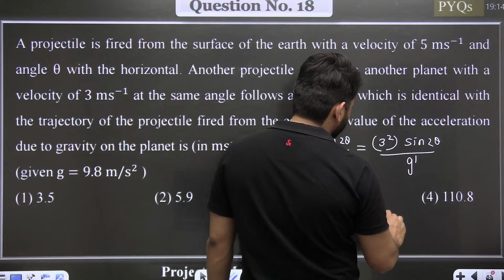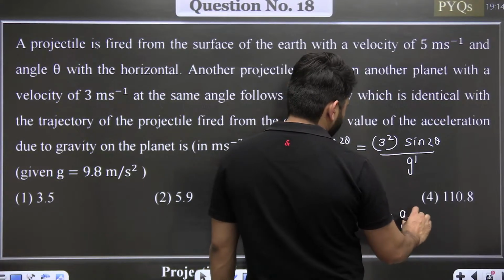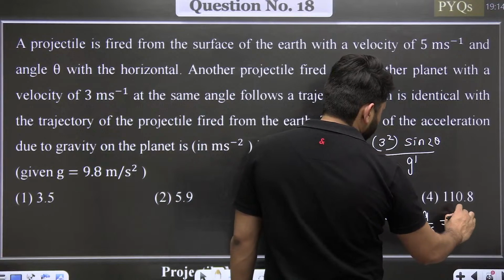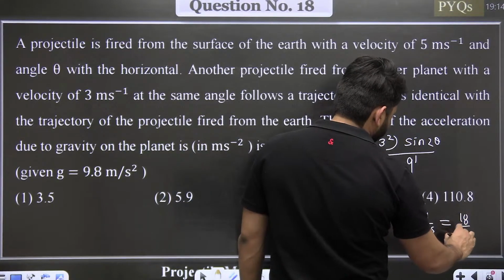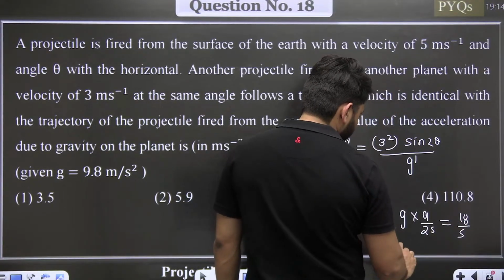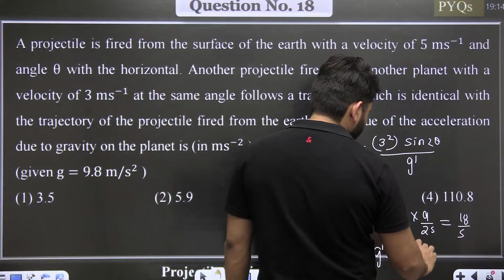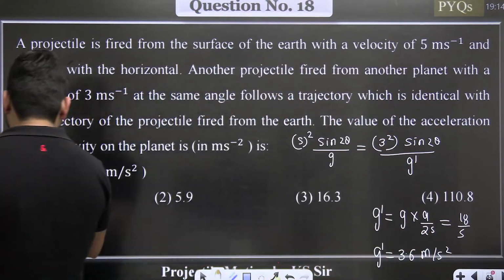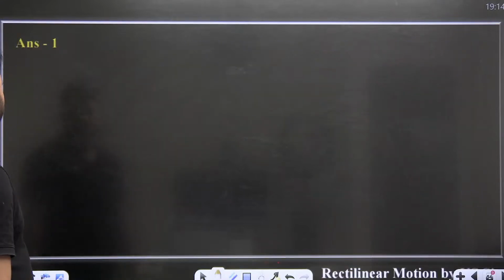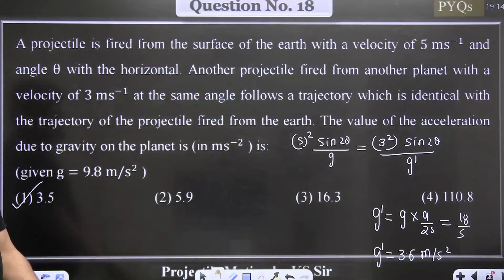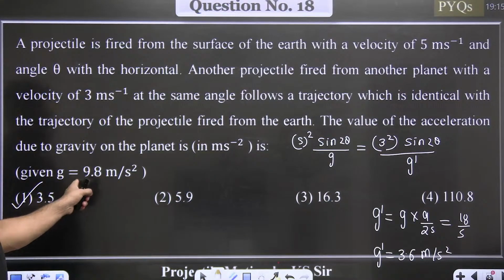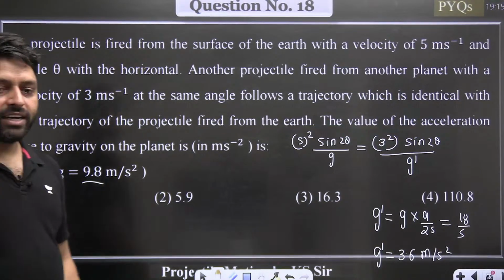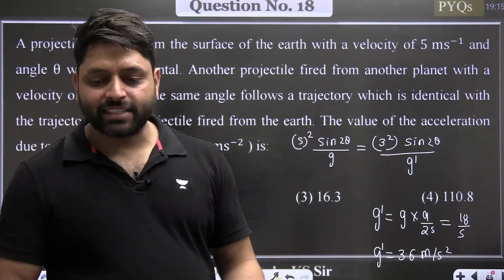The angle is also the same. So g dash comes out to be, this was a very easy question, g into 9 divided by 25, 18 divided by 5. Put the value of g equal to 9.8, then you will get 3.5 meter per second square. So the trajectory is the same.